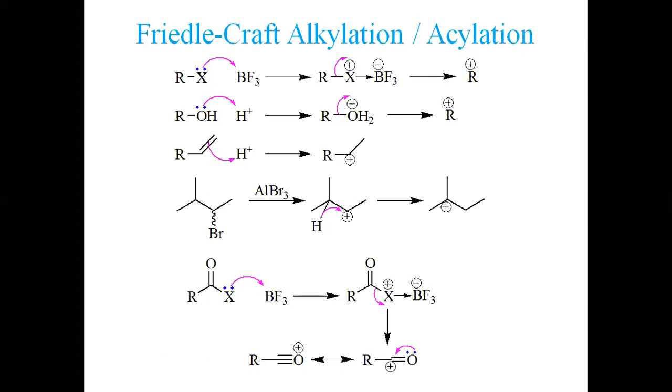So these are the 4 different methods I have highlighted, showing how different electrophiles can be generated. One electrophile you have seen is the nitronium ion, the other is the sulfonium ion. Nitronium ion generates nitration, and sulfonium ion generates sulfonation, the SO2OH group undergoing substitution. And thirdly, I have presented different methods to generate an alkyl cation. Friedel and Crafts were the 2 scientists who first worked on this, and on this observation they were given the Nobel Prize a long time ago, almost a century back.